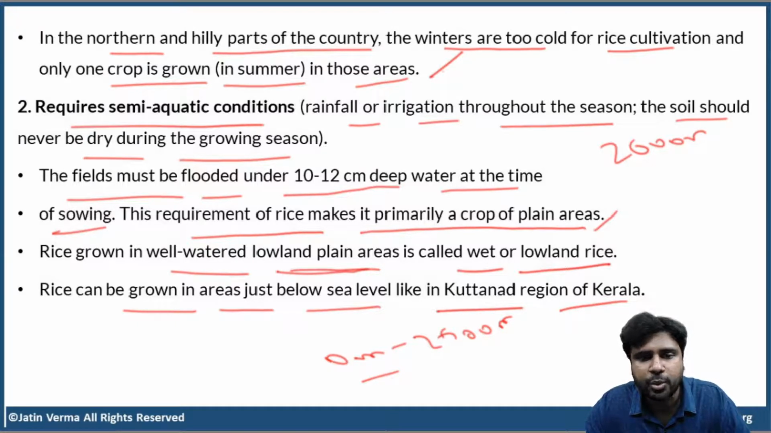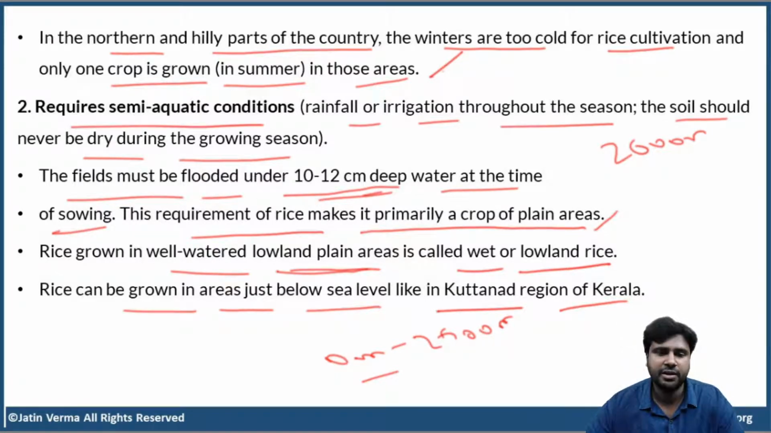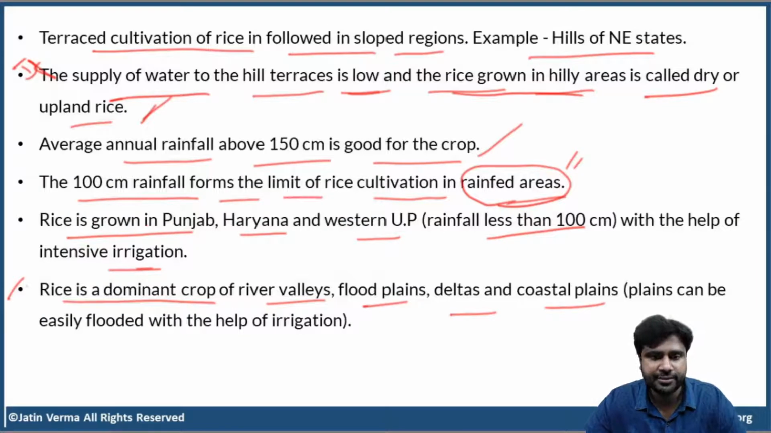Okay? And water is very, very important for rice. 10 to 12 centimeters deep at the time of sowing. Okay? So clear, right?